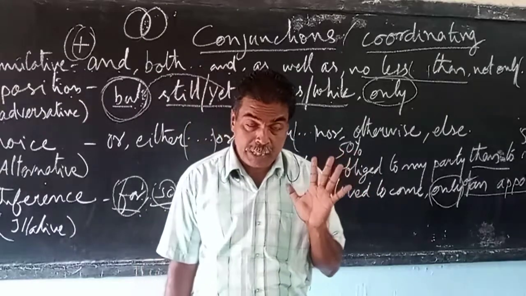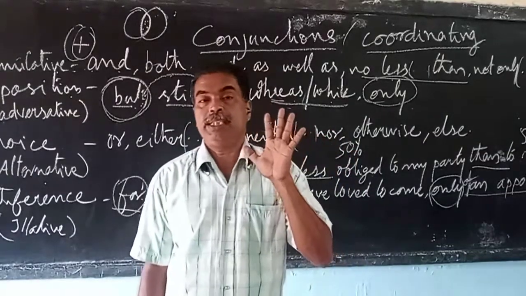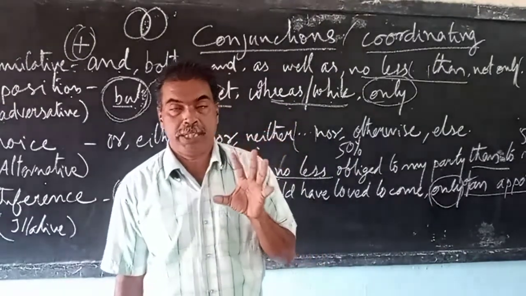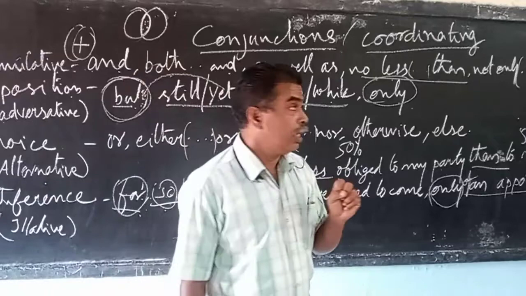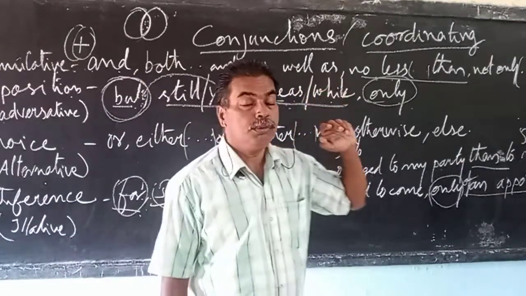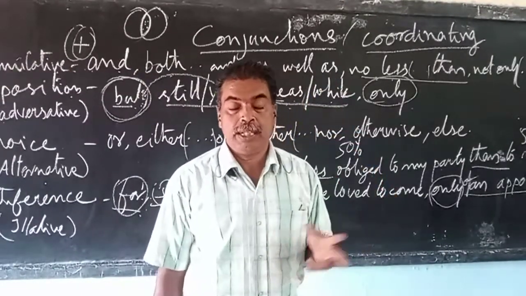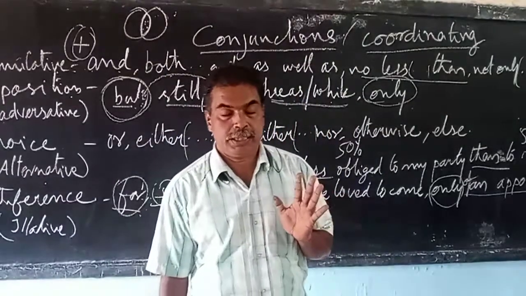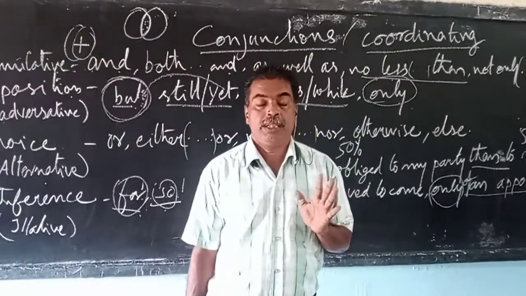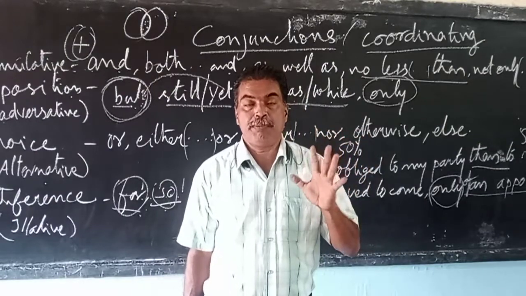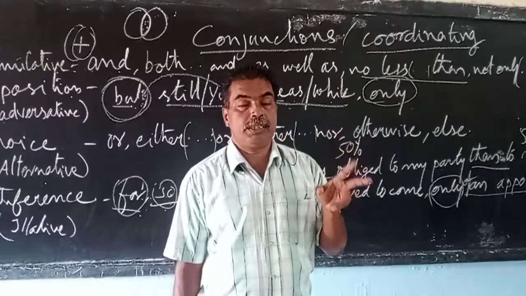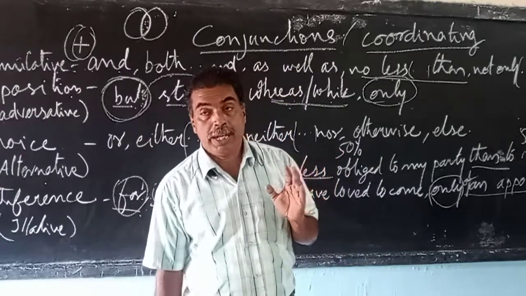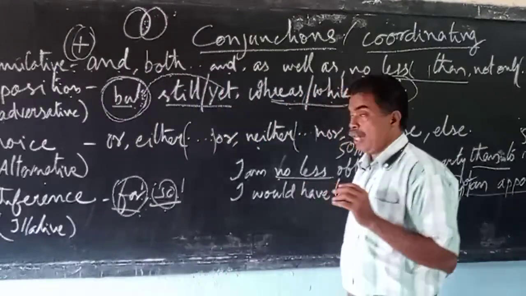Again, when I say stand by itself, it means it is able to give us a complete meaning. If we use a conjunction to connect that kind of two clauses or two phrases, that conjunction is known as coordinating conjunction. It is coming from coordinate clause. The clauses that a coordinating conjunction is connecting are called coordinate clauses, and they are of equal rank.